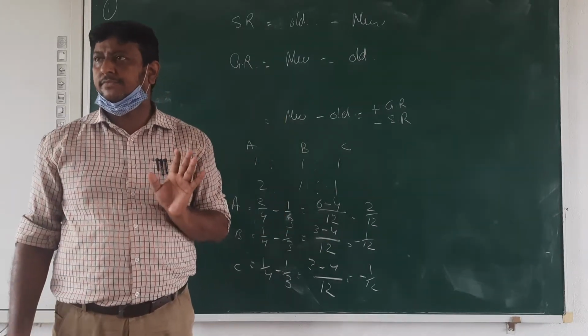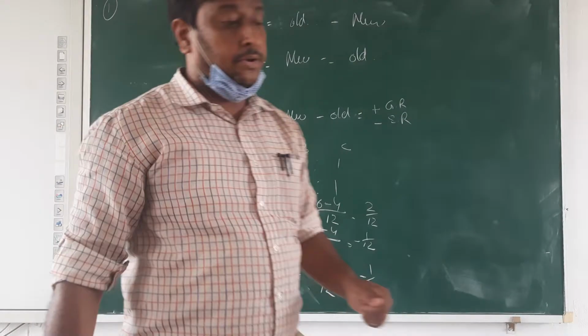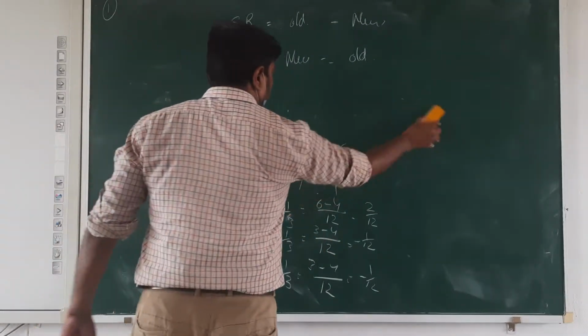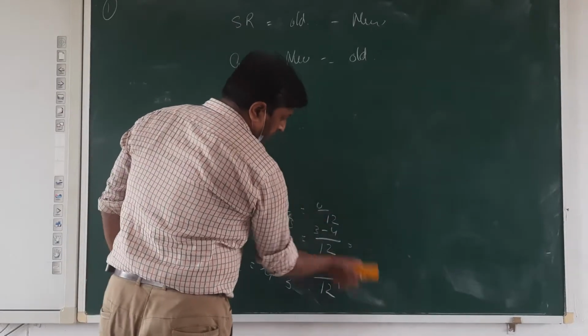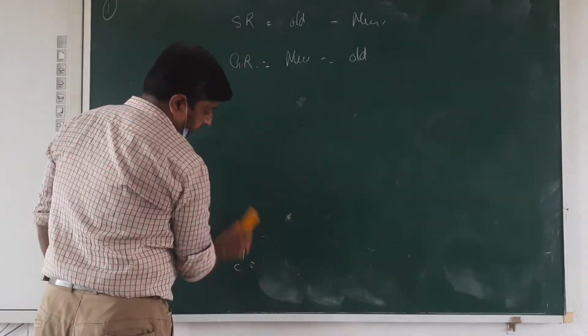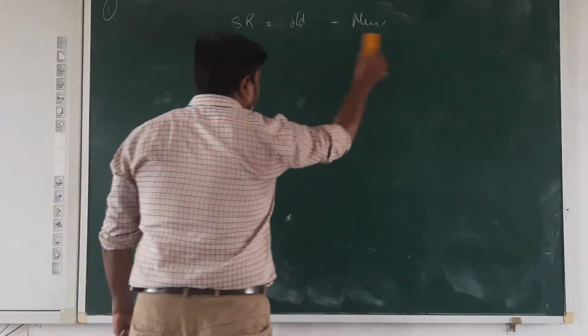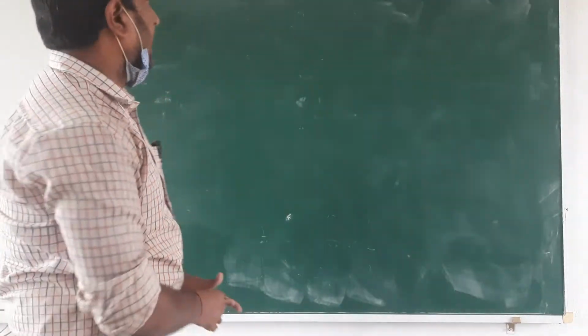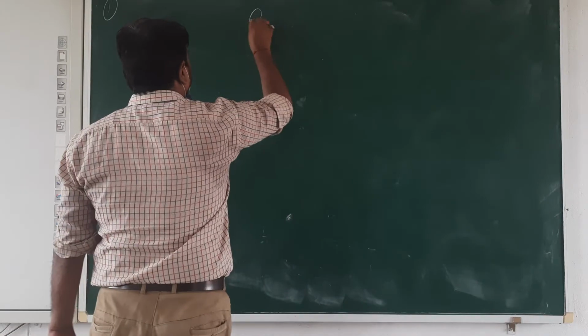Clear? Okay. Now we are going to goodwill. How are we going to calculate the goodwill? There are three ways to calculate goodwill. First, the average profit method.